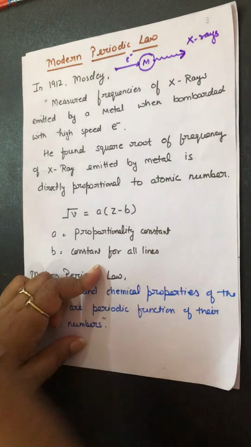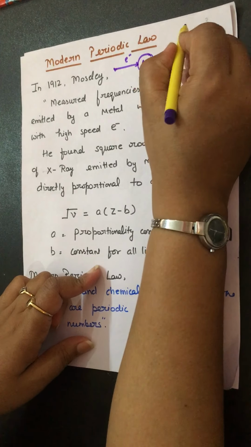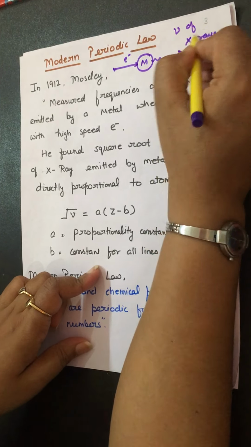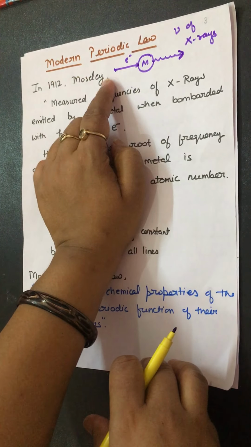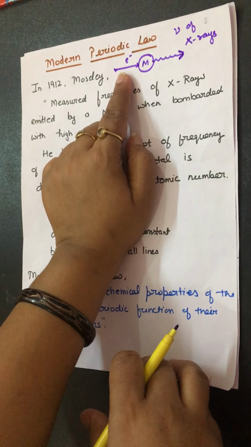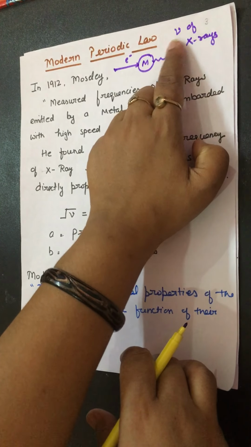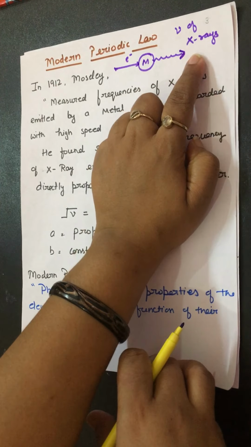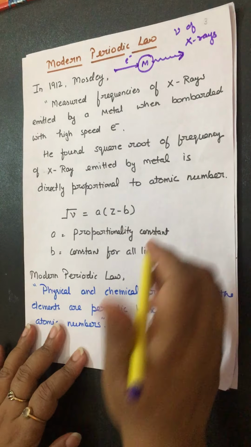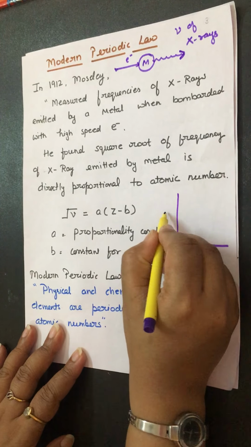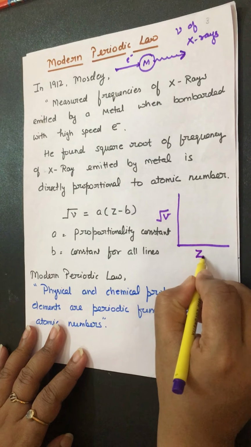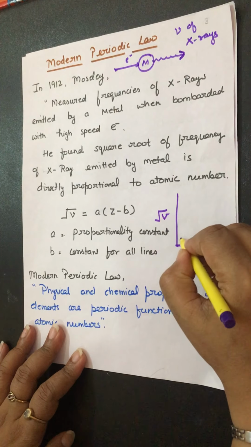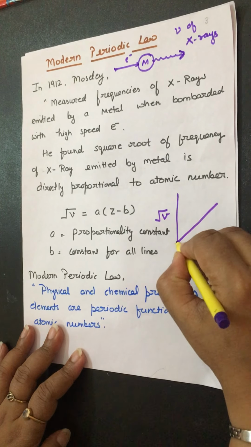He plotted a graph between the square root of frequency and atomic number, and found out a straight line graph.